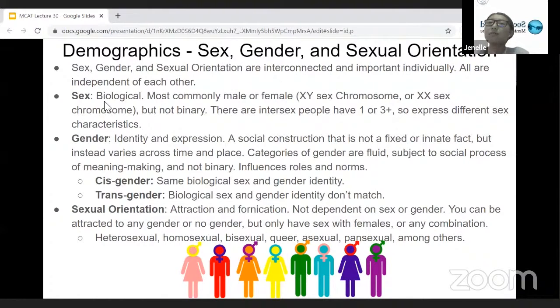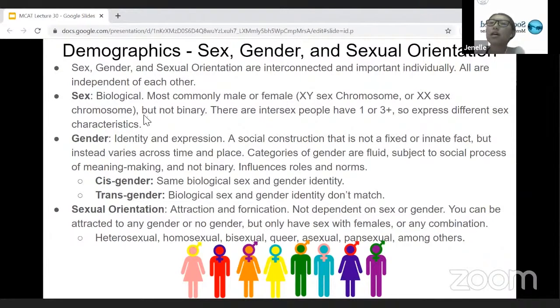So sex is what most sociologists consider biological. Actually, probably also biologists, but anyway, the most common way to divide sex is through male or female. So the XY sex chromosome for males and XX sex chromosomes for female.